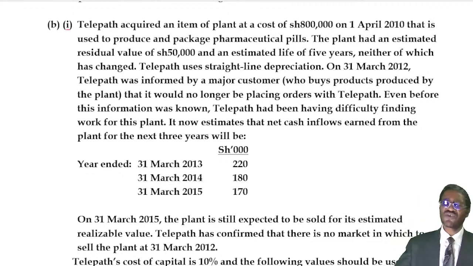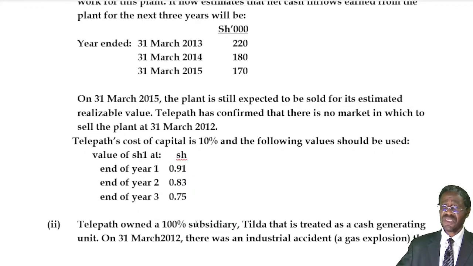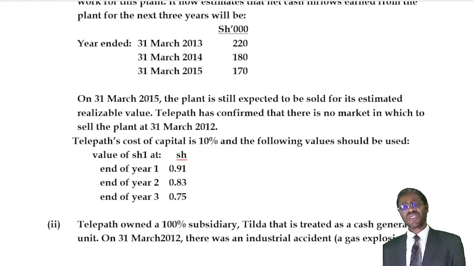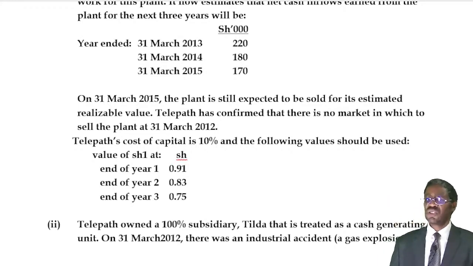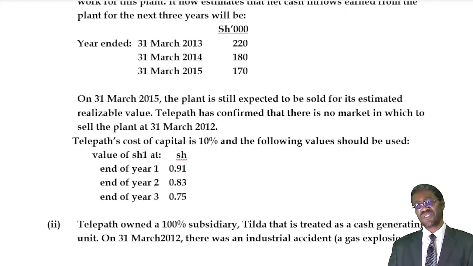On 31st March 2015, the last day of the 5 years, the plant is still expected to be sold for its estimated residual value. Telpath has confirmed that there is no market in which to sell the plant as at 31st of March 2012.